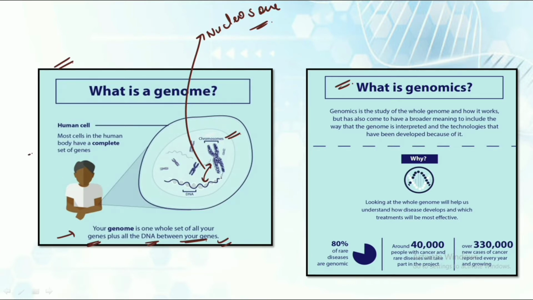If you have not watched that video, I will put the link in the description box so that you can clear this topic also. Most cells of the human body have a complete set of genes, and this complete set of genes plus the DNA in between makes up the complete genome.